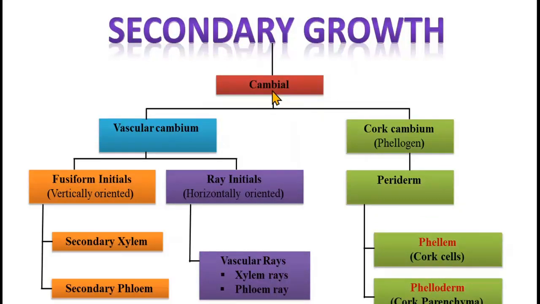Note that the addition of secondary vascular tissue is responsible for the thickness. The outside growth is not responsible for the thickness. Only where secondary vascular bundles are added will the stem thicken. In the outside cortex, the cork cambium will add cells, but they are not responsible for the thickness.